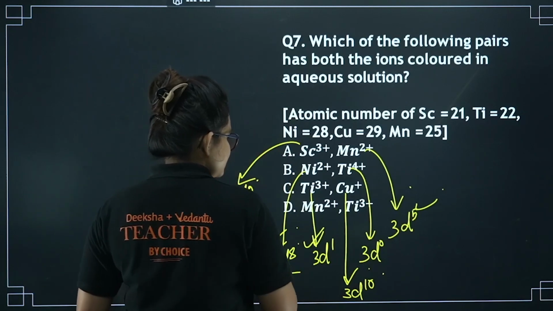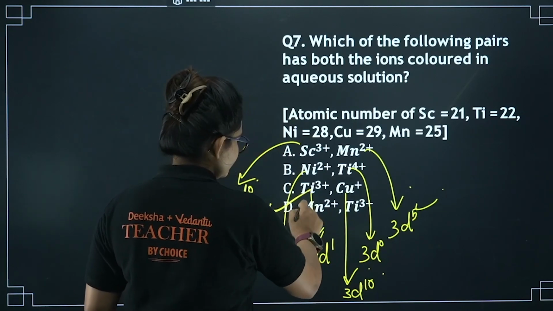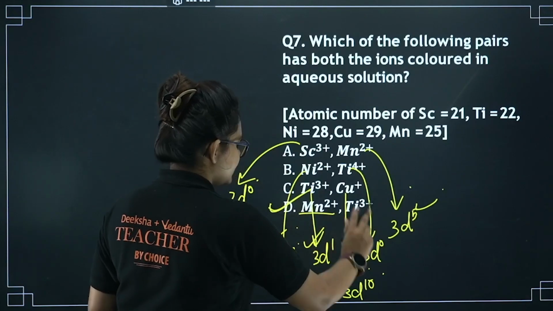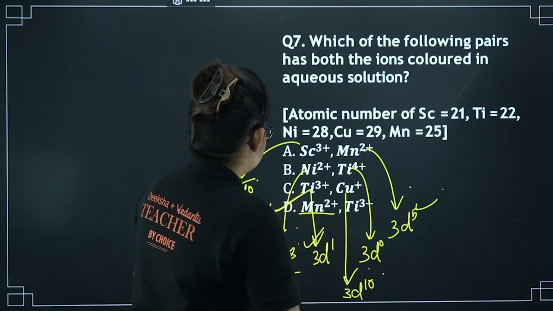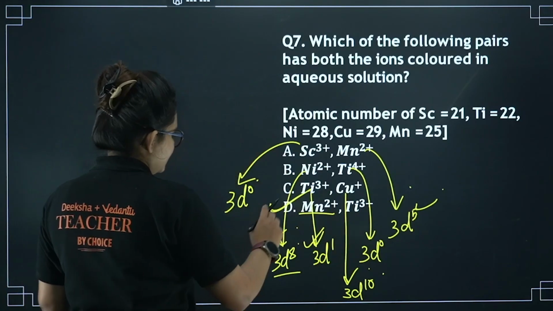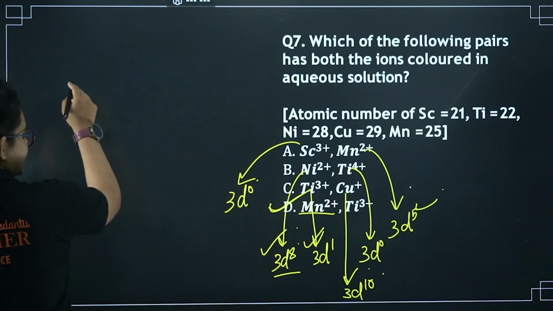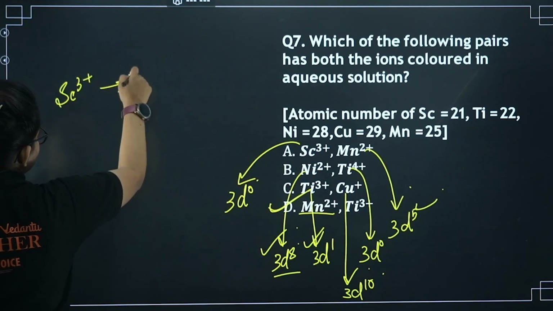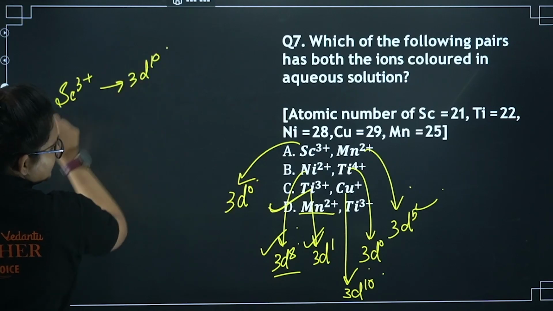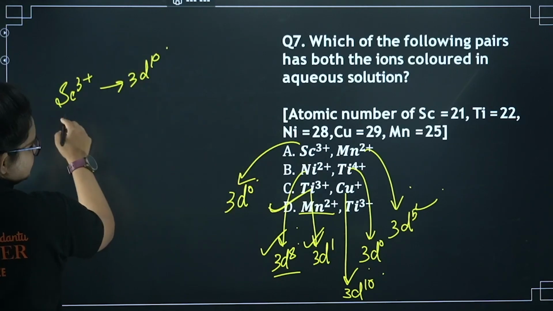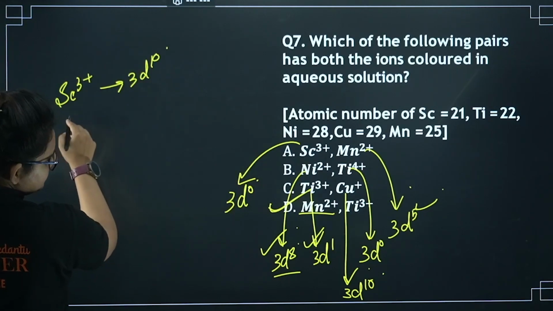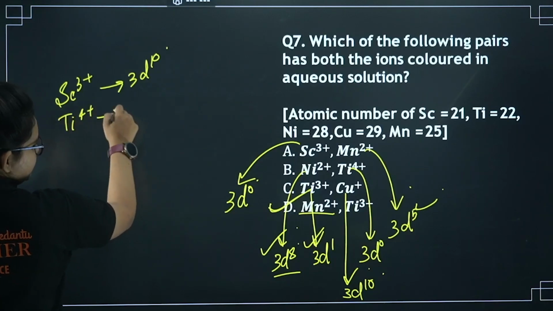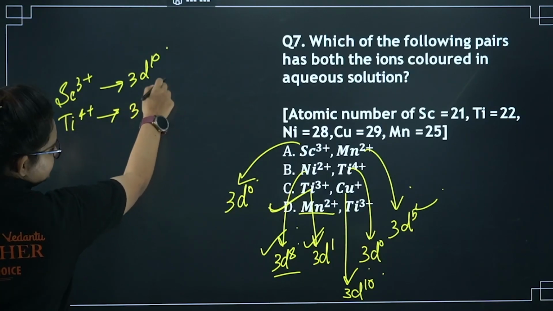So as you can see, this particular option D is going to be the correct one, because Mn2+ also shows color, Ti3+ also shows color. I guess you understood this. Let me summarize these things here. Scandium 3+, if you look at it, is 3d0. Next, Ti4+ is also going to be 3d0.